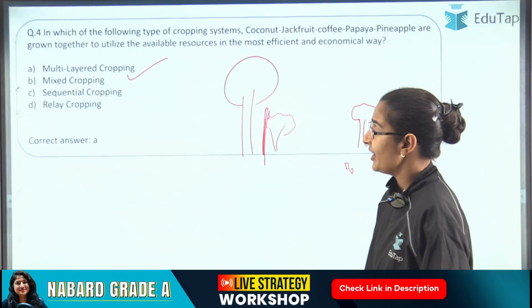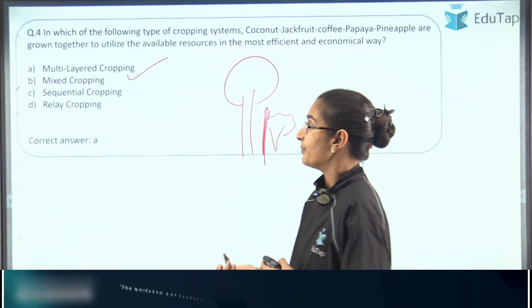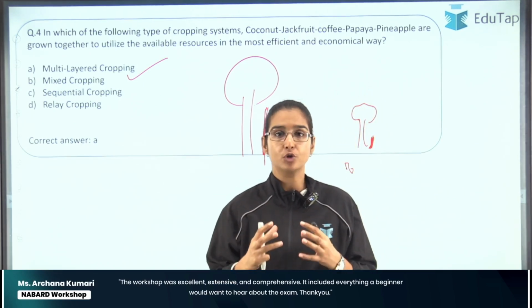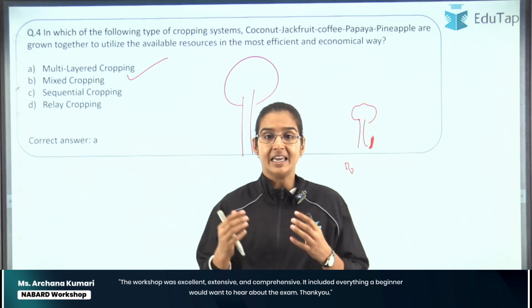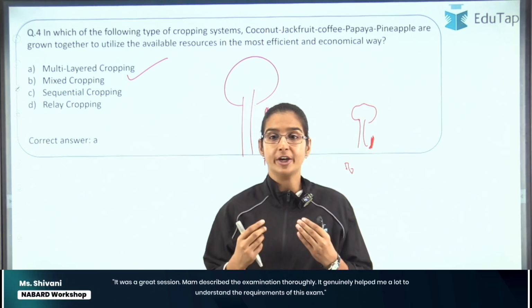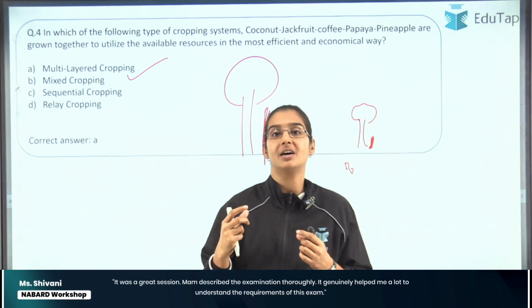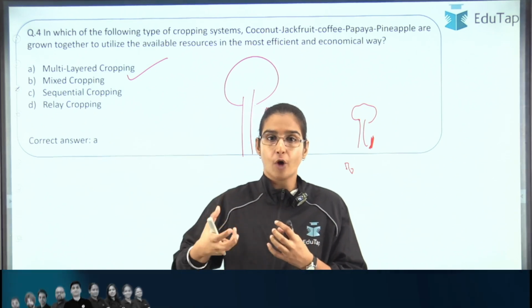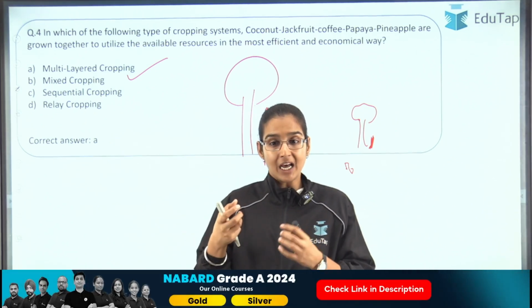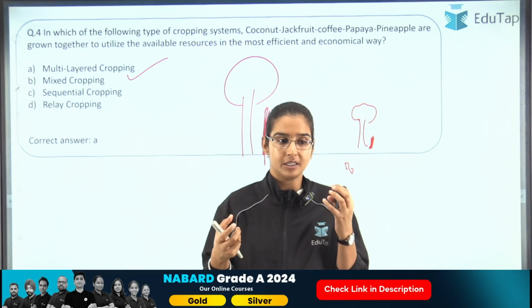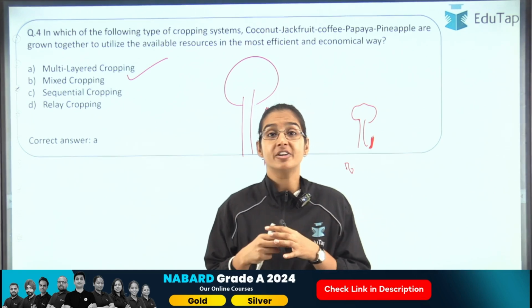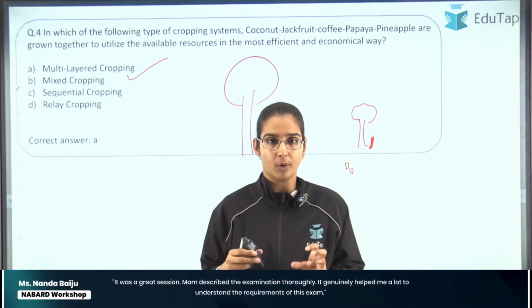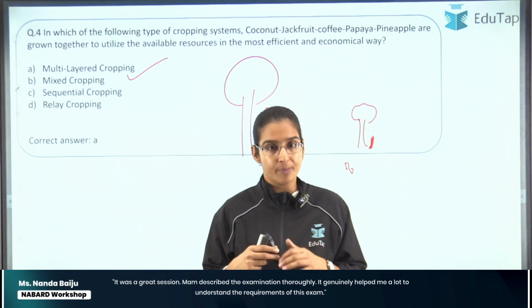Okay, then we have the mixed cropping. In mixed cropping also we plant different crops together, to better utilize their resources. So if we are using one plant which is an exhaustive crop, it takes a lot of nutrients from the soil, and along with it we are planting, say, a leguminous crop, which is a restorative crop, which provides the nutrients back to the soil. That would be an example of mixed cropping.